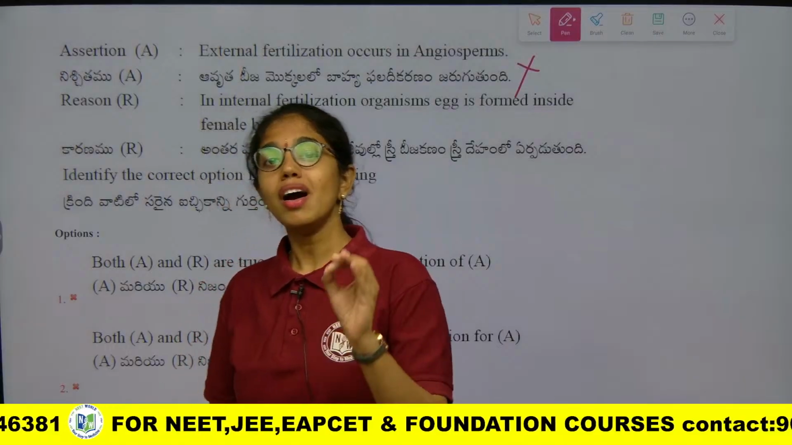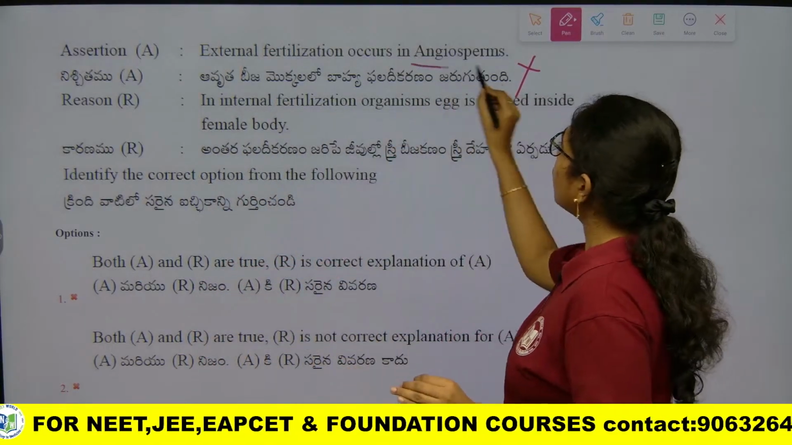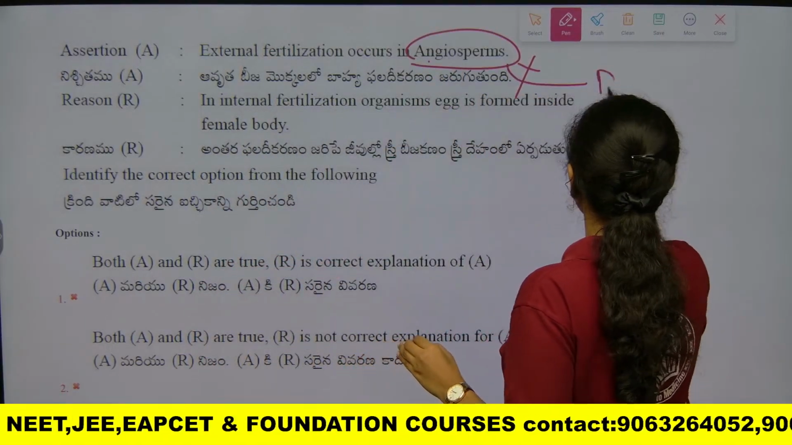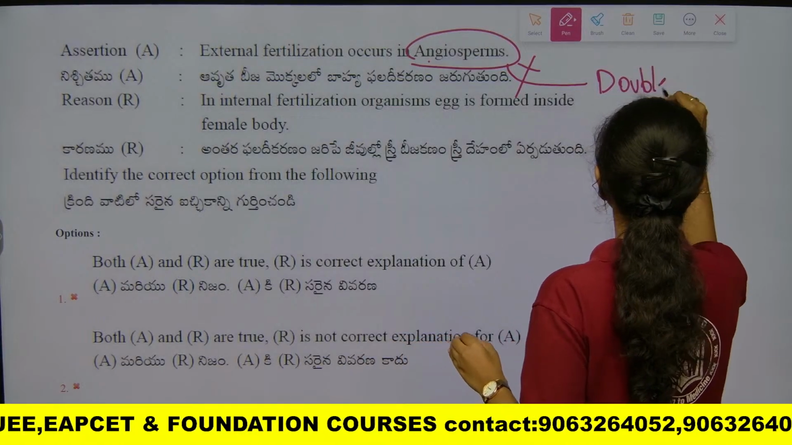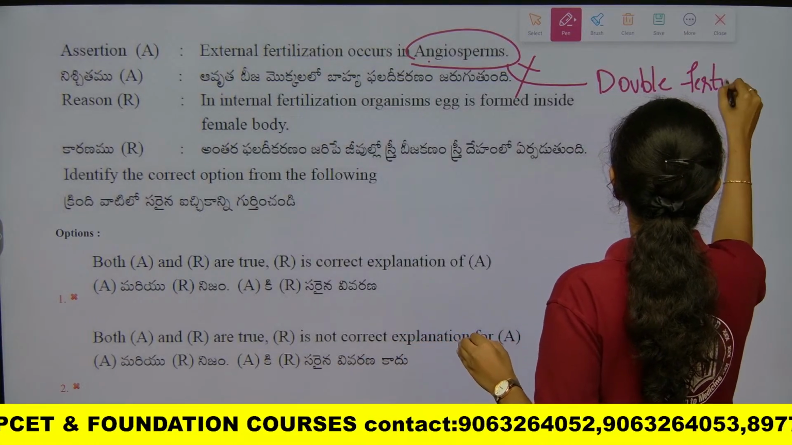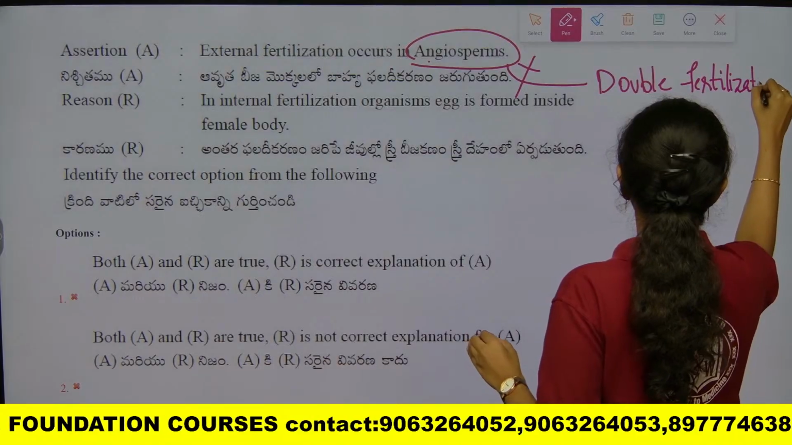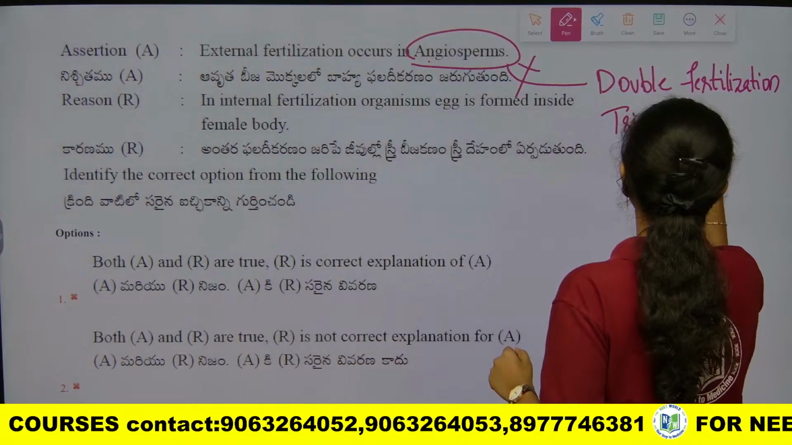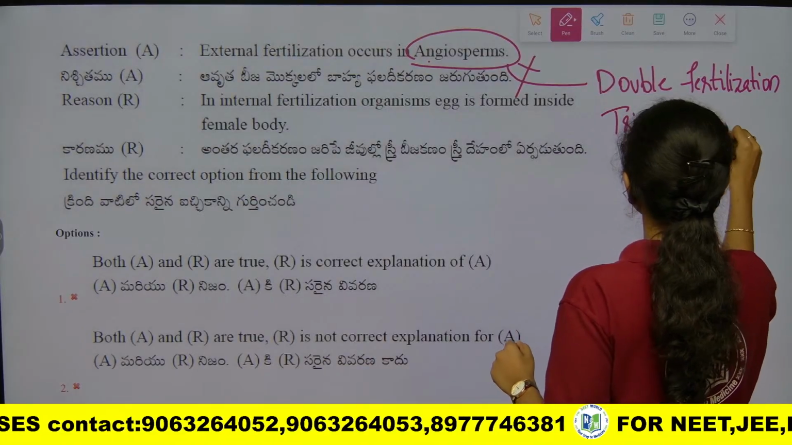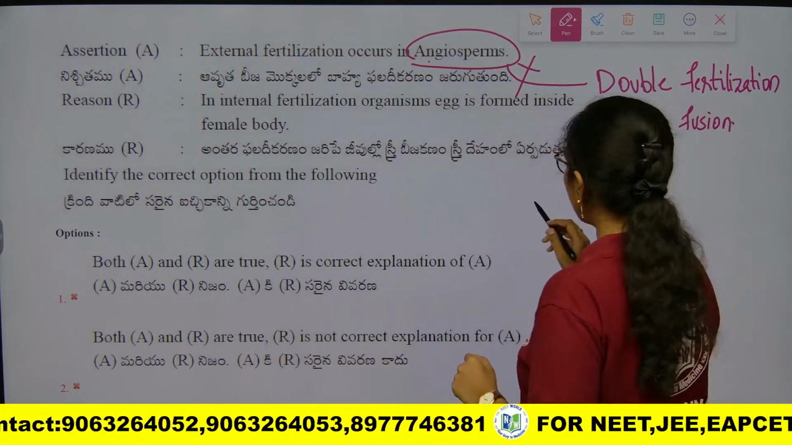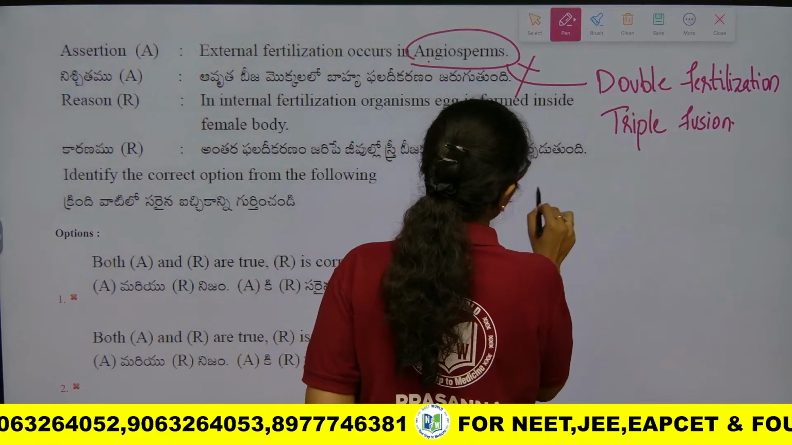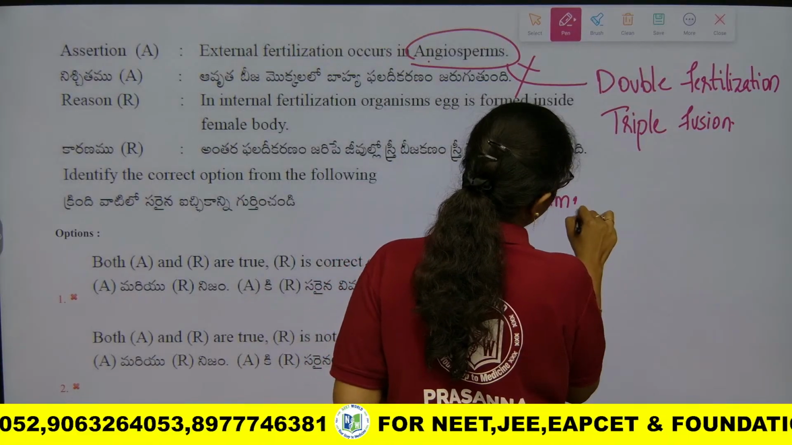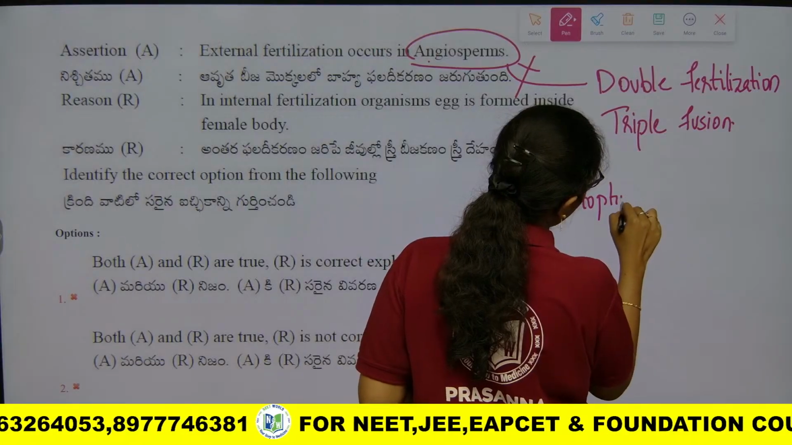We all know in angiosperms double fertilization takes place, where you will also call it as triple fusion, double fertilization or triple fusion, that happens inside the female gametophyte, okay, inside the female gametophyte. What is the female gametophyte of angiosperm?